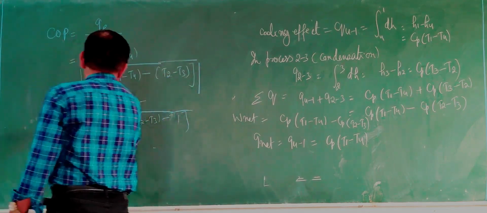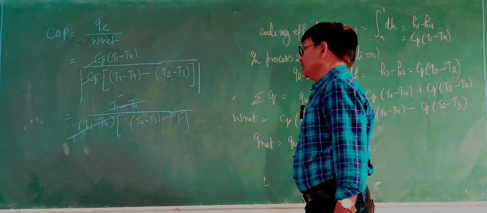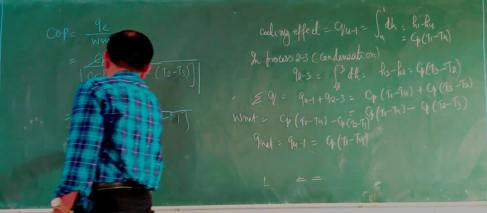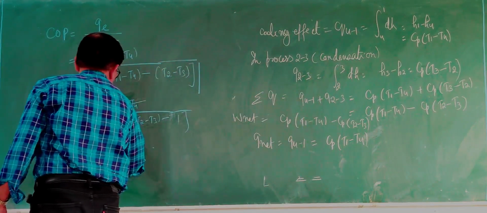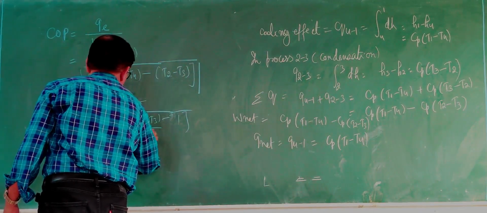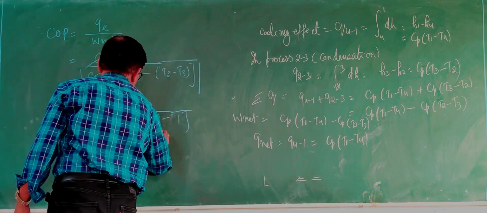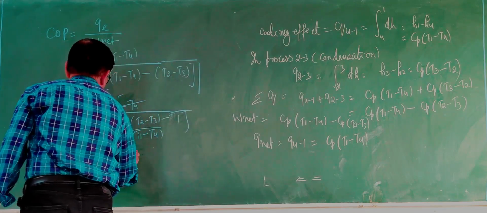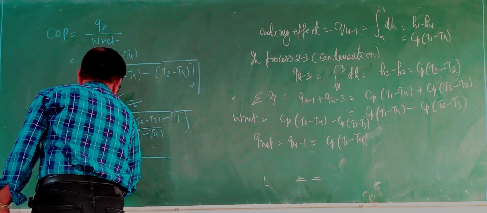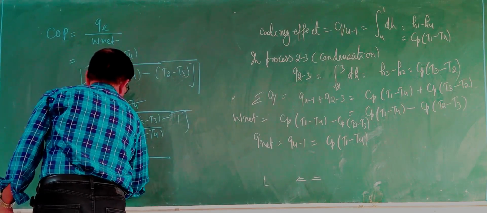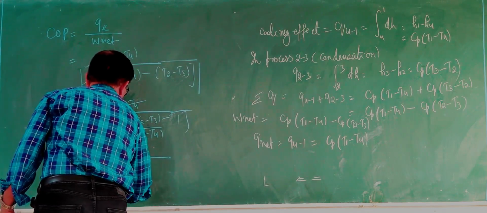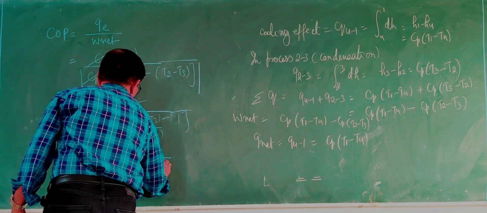So you get 1 upon (T2 minus T3) upon (T1 minus T4) minus 1.